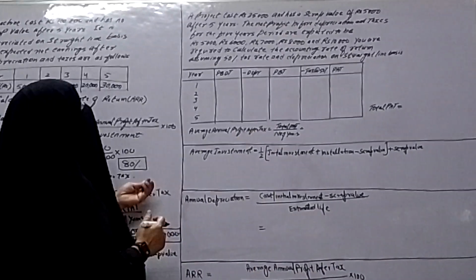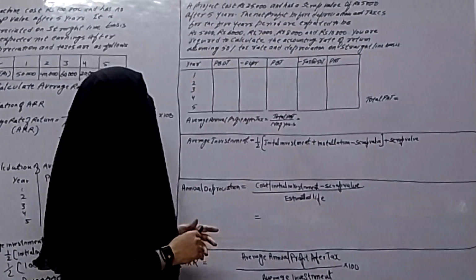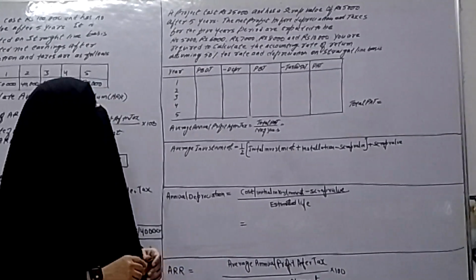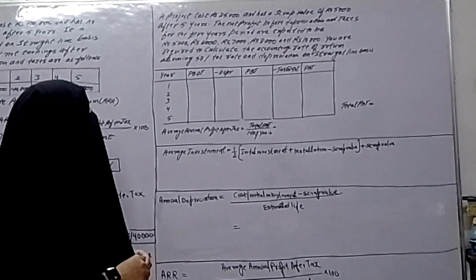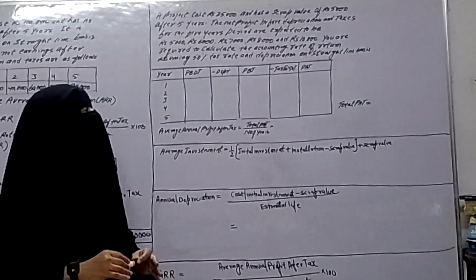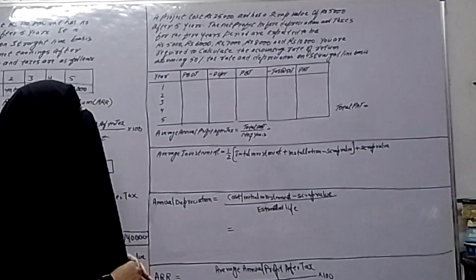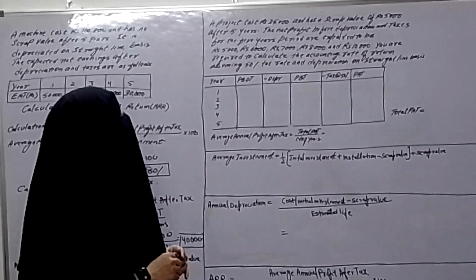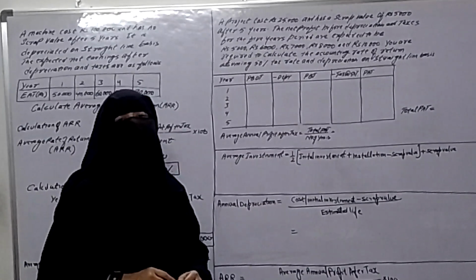The next question is: a project costs rupees 25,000 and has a scrap value of rupees 5,000 after 5 years. The net profit before depreciation and taxes for the 5 year period are expected to be 5,000, 6,000, 7,000, 8,000 and 10,000. You are required to calculate the accounting rate of return, ARR, assuming 50% tax rate and depreciation on straight line basis.